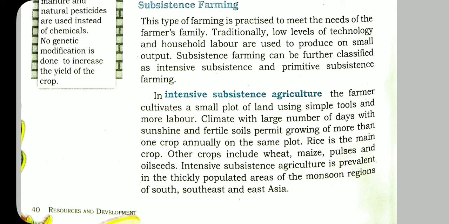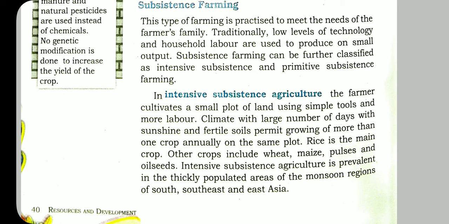So other crops include wheat, maize, pulses, and oilseeds. These are also done by them. Intensive subsistence agriculture is prevalent in the thickly populated areas of the monsoon regions of Southeast Asia. India is lying in the southeastern part of Asia.